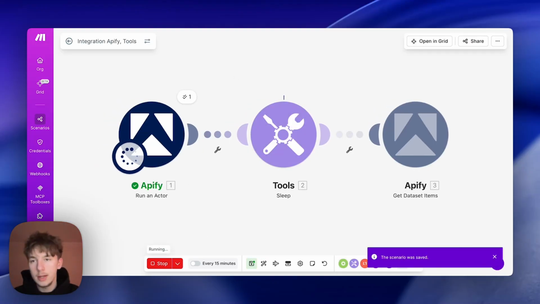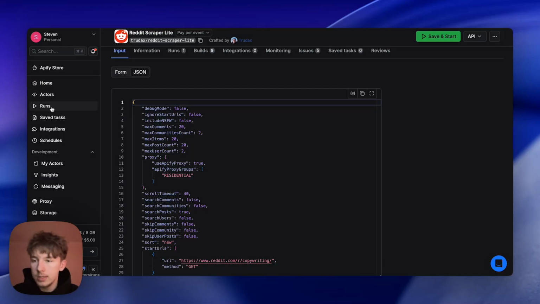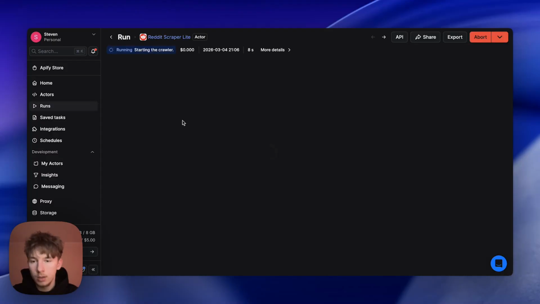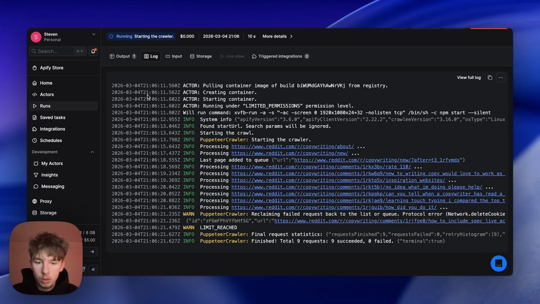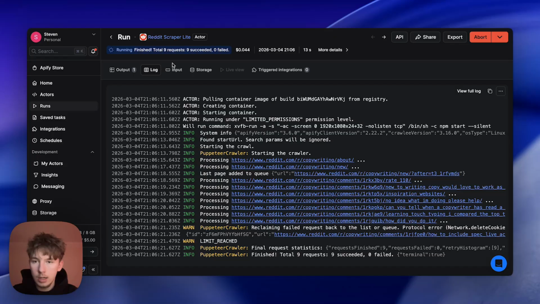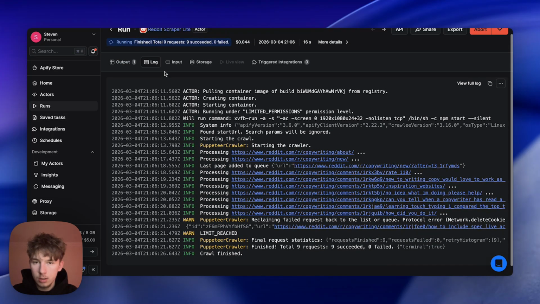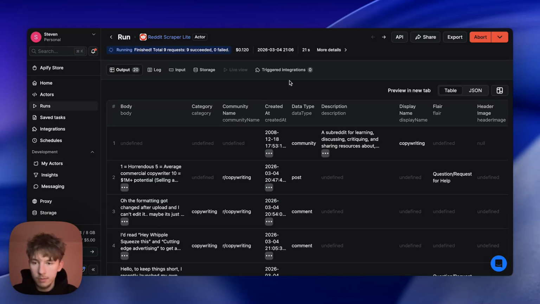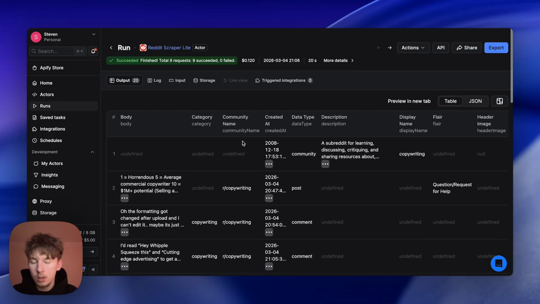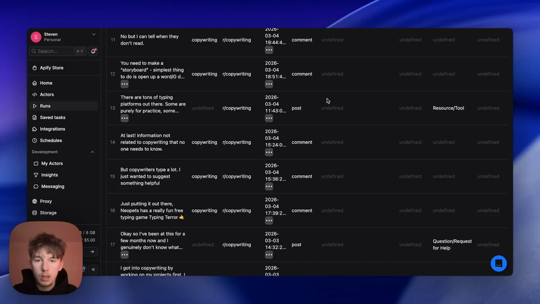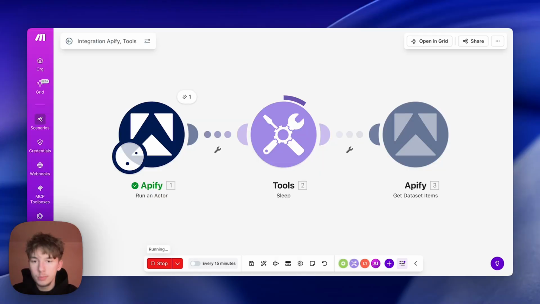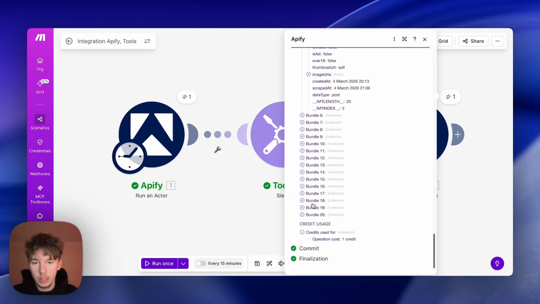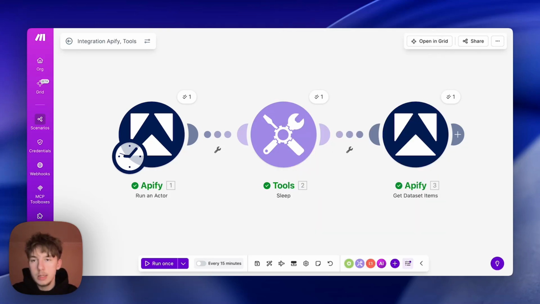So what we're going to do now is head over into Apify again, head over into runs, and you can see, if we just wait a moment, starting the crawler, perfect. You can see searching for 9 requests. This should be increasing in just a moment. Crawl finished, 20. Perfect. Now you can see 20 comments here ready for us to use. And if we head back into make.com, you can see you've got the data here. Scroll down and you've got your 20 comments right here, bundle 20. Perfect, amazing, ready to go.